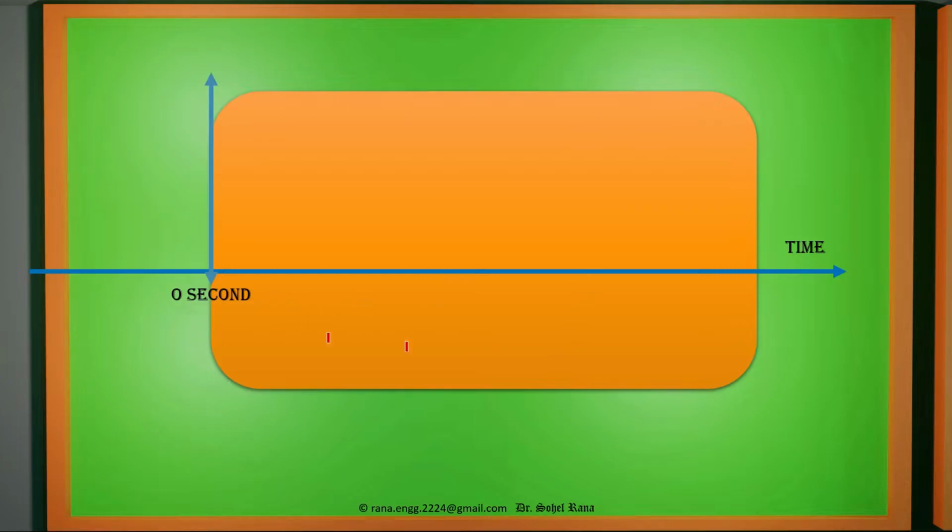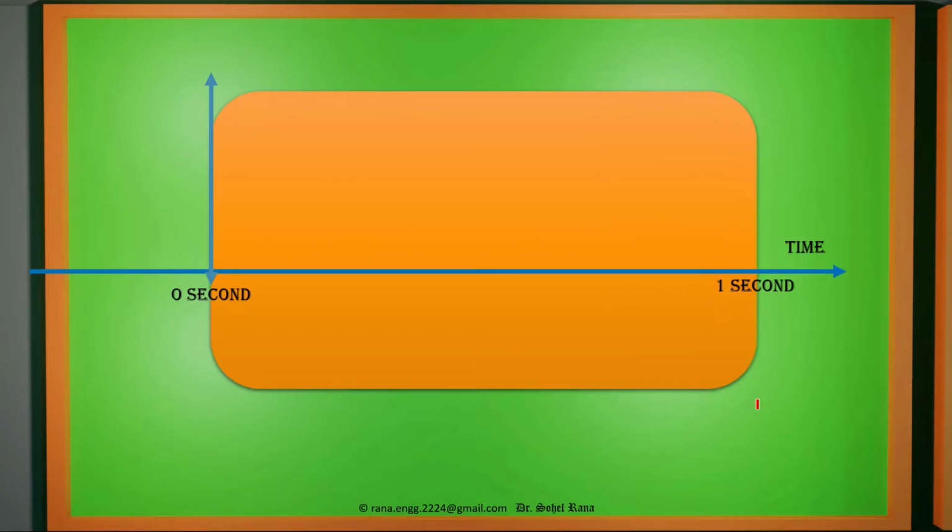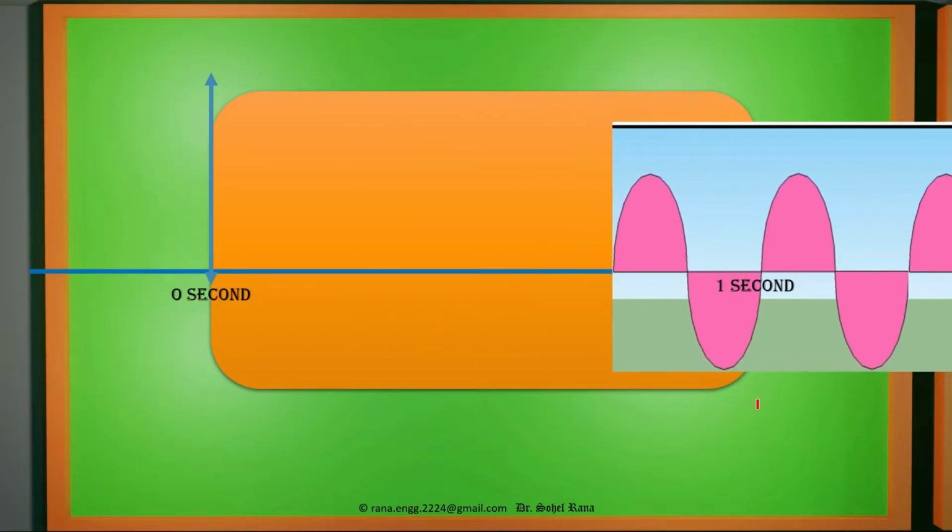Now let us see in the moving object. Say we are starting from 0 second and going to 1 second. So the wave will travel from one place to another place. In this particular motion, we can calculate how many waves have traveled in one particular second. Those many oscillations will be considered as the frequency of that particular wave.